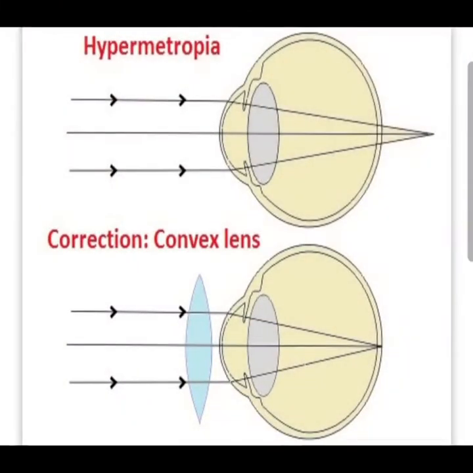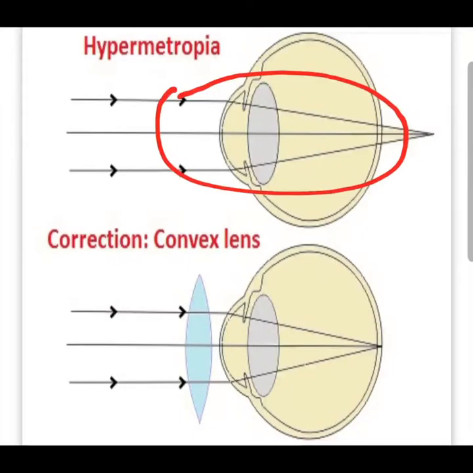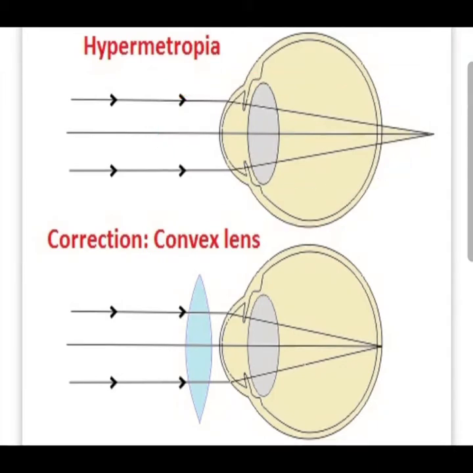Now, again the two possible causes for hyperopia. First cause is shortening of the eye wall from front to back. The eye wall becomes short from front to back. And the second cause is the eye lens becomes too flat, meaning the eye lens becomes thin.